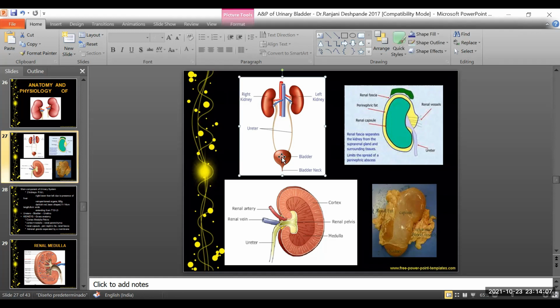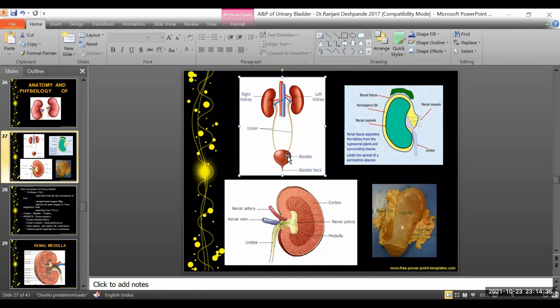They are connected to the urinary bladder through the ureters, which are two in number. The urinary bladder is a pelvic organ, and once it starts filling, it expands upwards and becomes an abdominal organ. It has an expandable musculature. That is why we are able to hold the urine until it reaches a certain volume, and only then do we feel the need to void.